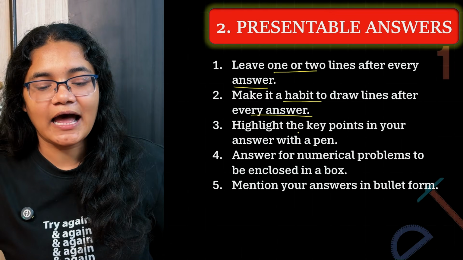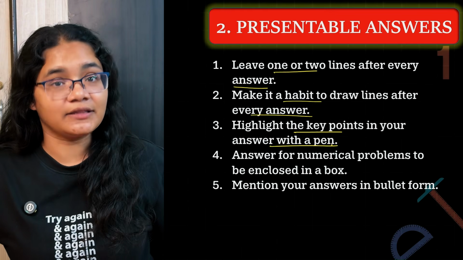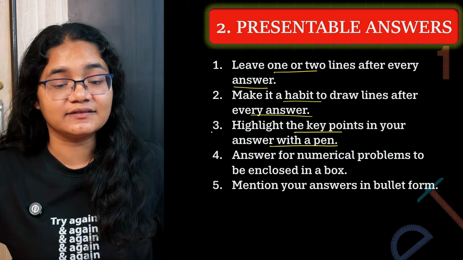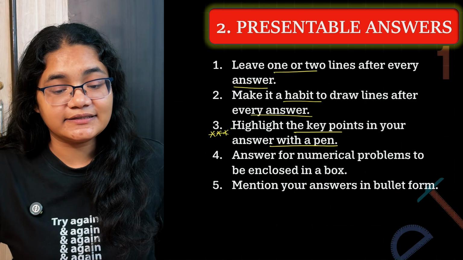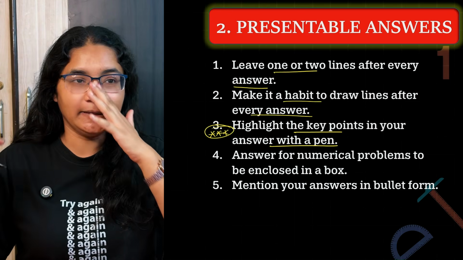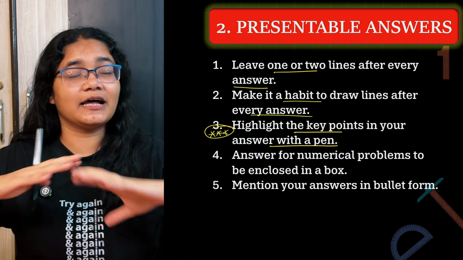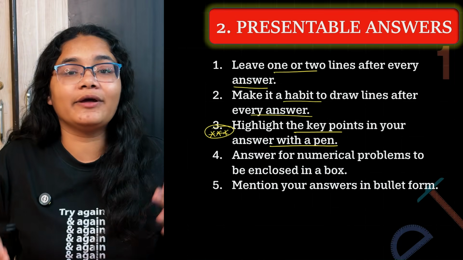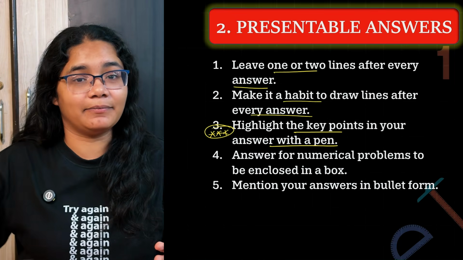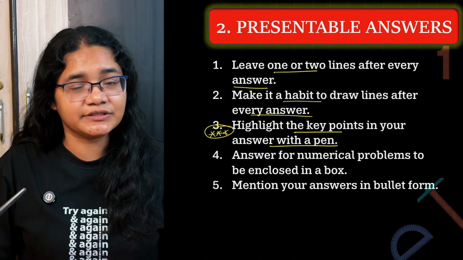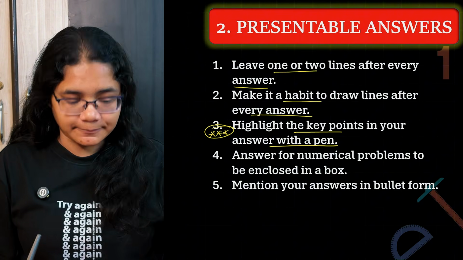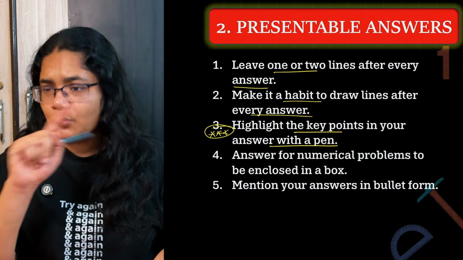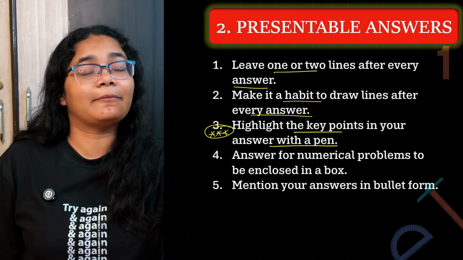Highlight the key points in your answer with a pen. This is very important, and I can say essential as well. Why? Because the examiner corrects hundreds of copies per day. And you don't know what mood your examiner is in while checking your paper. So if you have underlined the keywords, the examiner checks, okay, for this particular question all the keywords are mentioned, then the examiner will give you full marks.